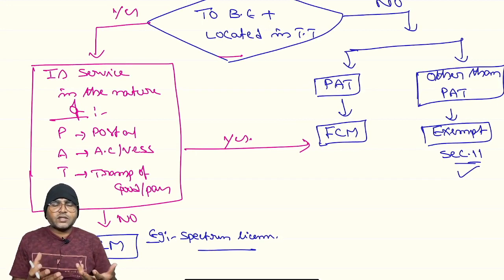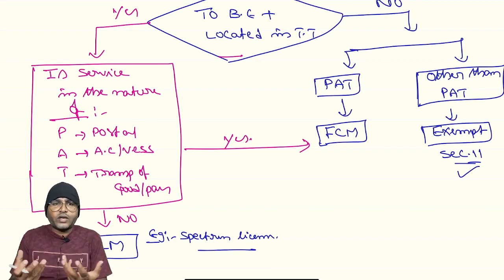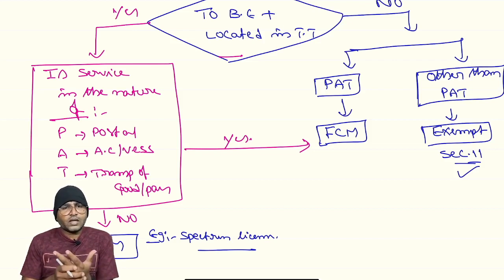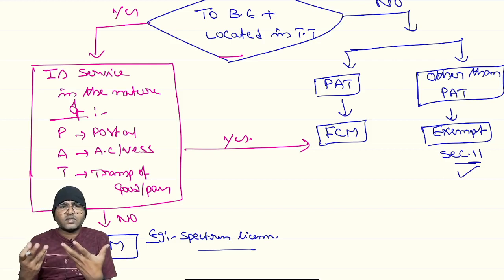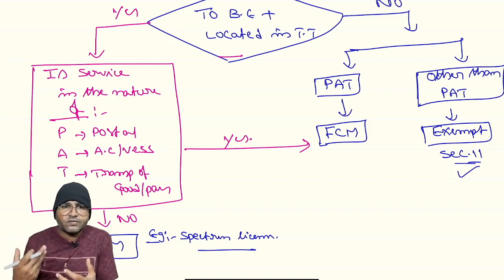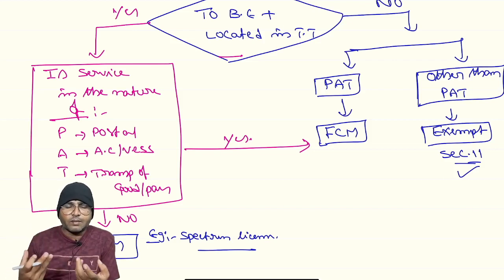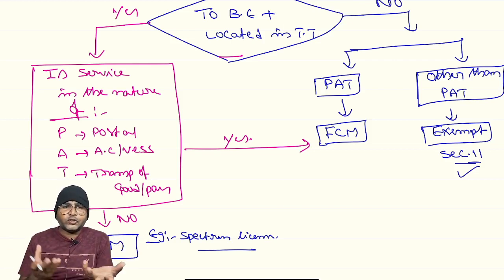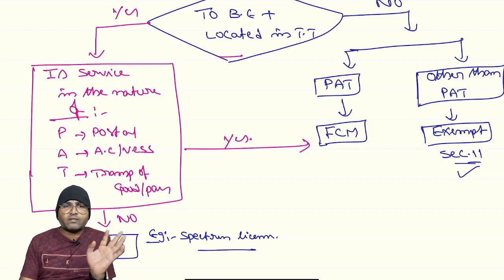If a telecommunication company wants to provide telecommunication services, suppose internet, telecalling, etc., for all these services, satellite services are required. Such satellite support service is given by the government. Now, in this situation, supplier is the government and recipient might be Jio or Airtel. In such a situation, what will happen?